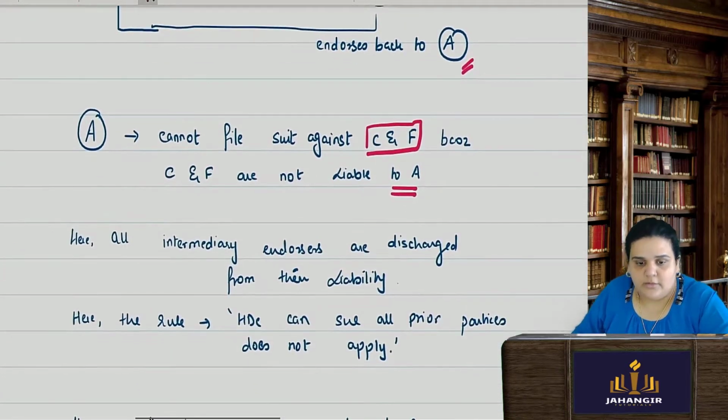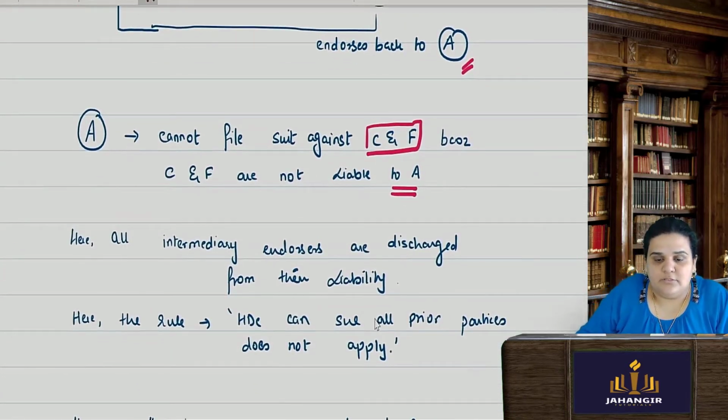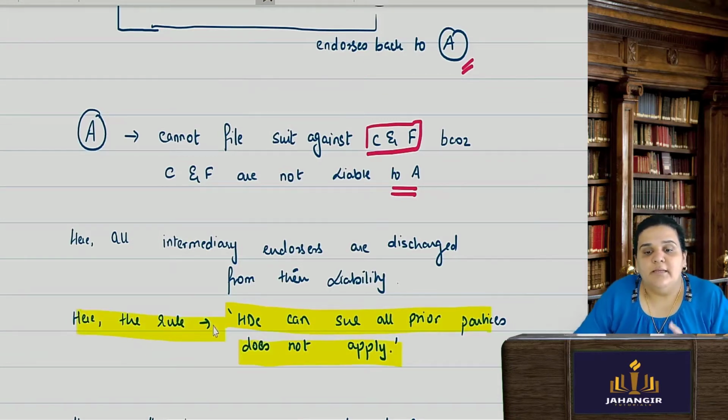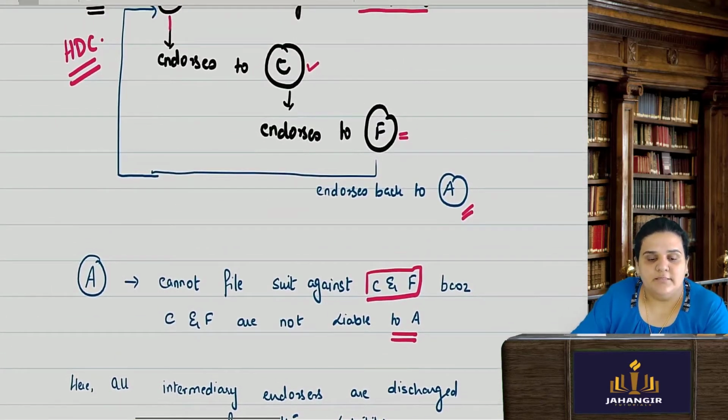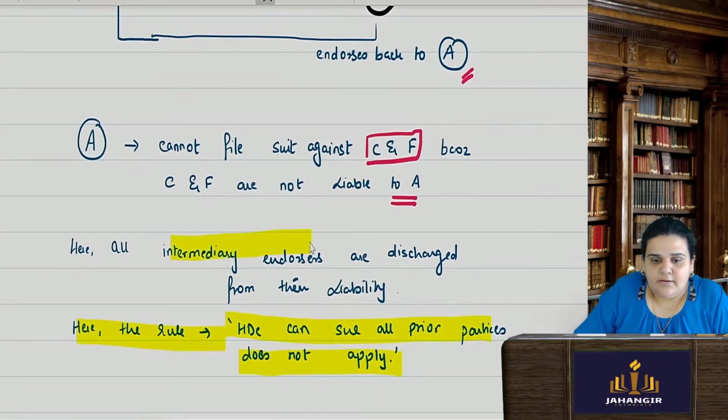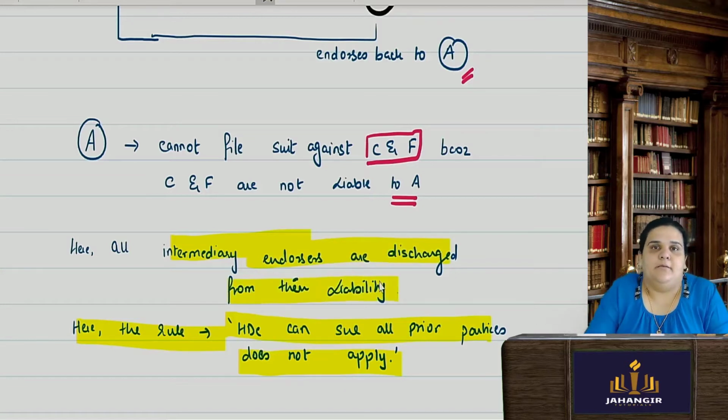But the rule that the holder in due course can sue all the prior parties does not apply when the instrument is negotiated back. Here all the intermediary endorsers are discharged from their liability.